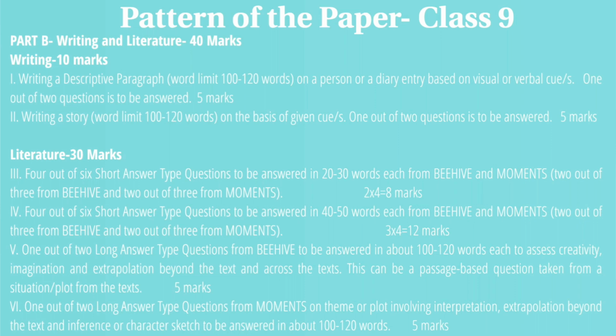Now the next thing is 4 out of 6 short answer type questions. Same, but the marking scheme is changed. These questions will carry 3 marks each. So 2 questions out of 3 from Beehive, 2 questions out of 3 from Moments, 3 marks each, therefore 12 marks.